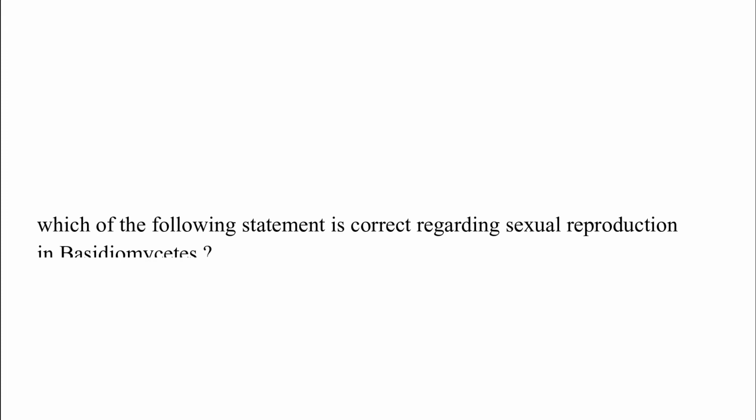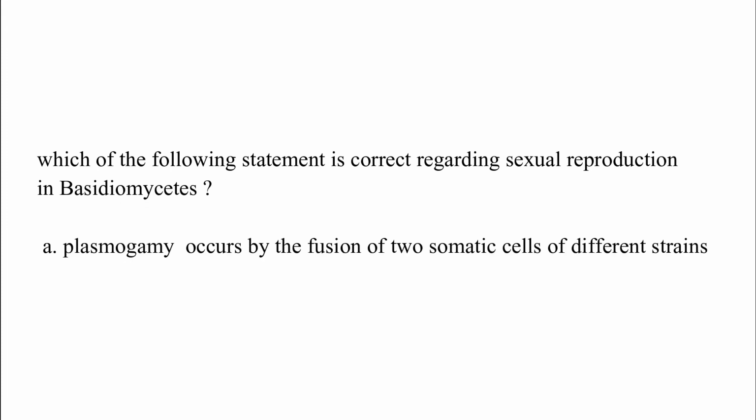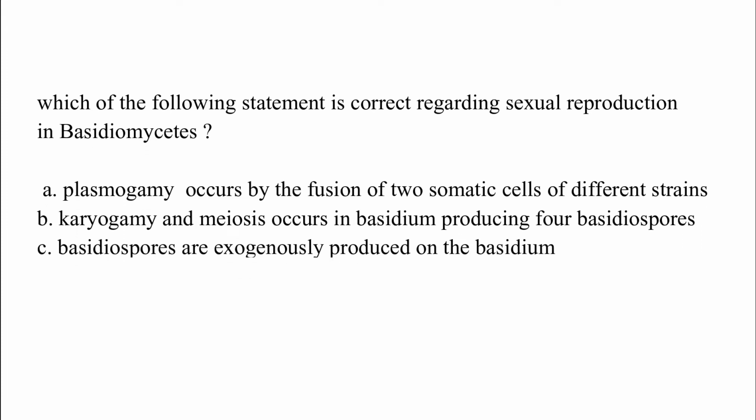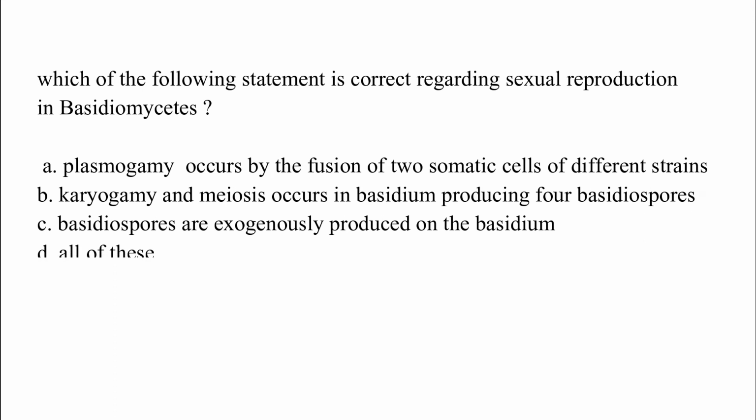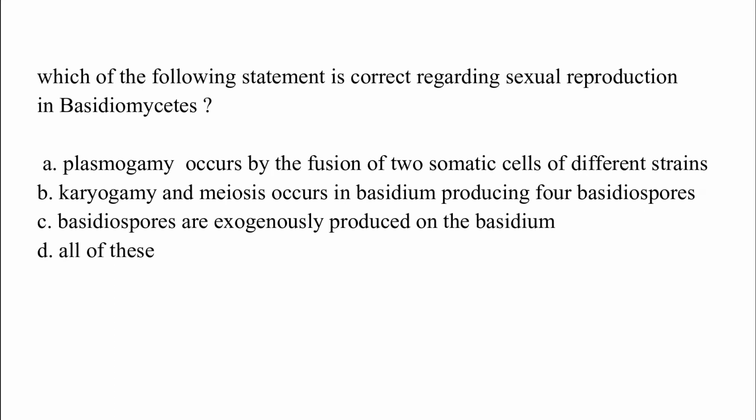Which of the following statements is correct regarding sexual reproduction in Basidiomycetes? Option A. Plasmogamy occurs by the fusion of two somatic cells of different strains. Option B. Karyogamy and meiosis occur in the basidium, producing four basidiospores. Option C. Basidiospores are exogenously produced on the basidium.